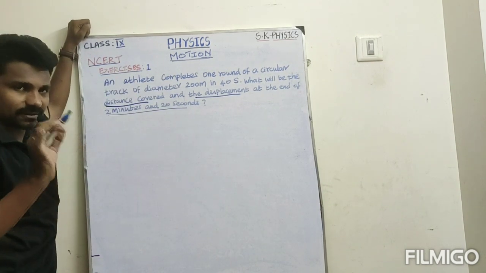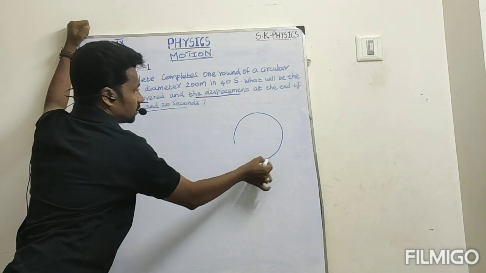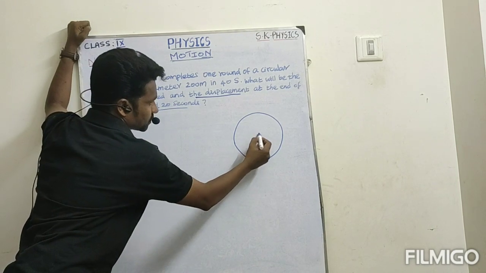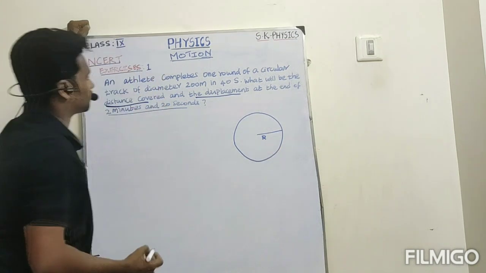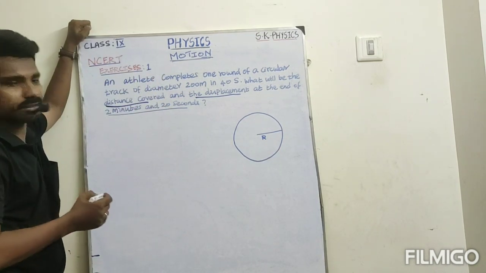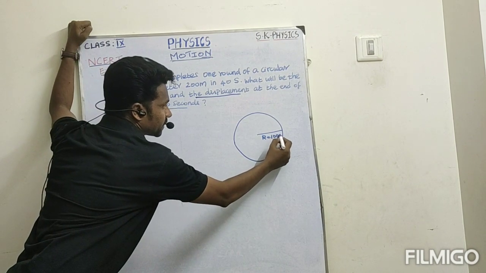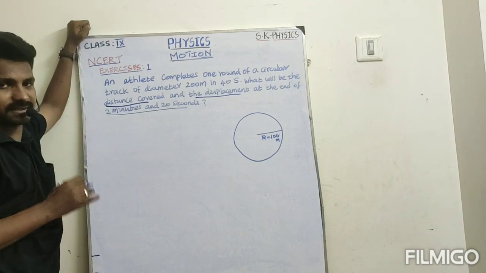Okay, so actually what is the question? There is a circular track like this. The diameter of the circular track is given, that is 200 meter. So what about the radius? The radius is 100 meter. Okay, 200 meter diameter circular track, then the radius is 100 meter.